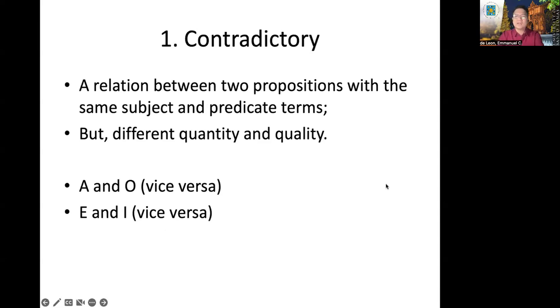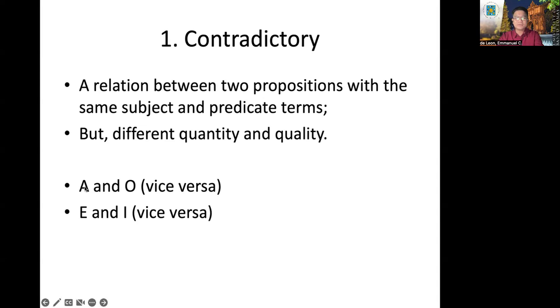Let's go first to contradictory opposition. It is a relation between two propositions with the same subject and predicate terms, but different quantity and quality. If such is the definition, it is between A and O because they have the same subject and predicate terms, but different in quantity.